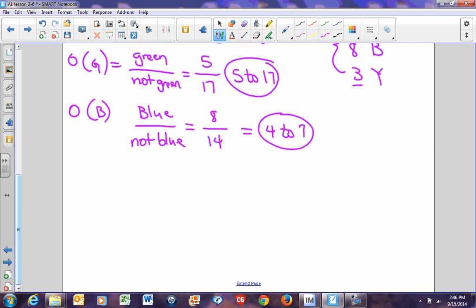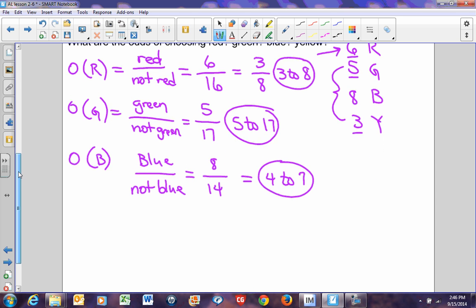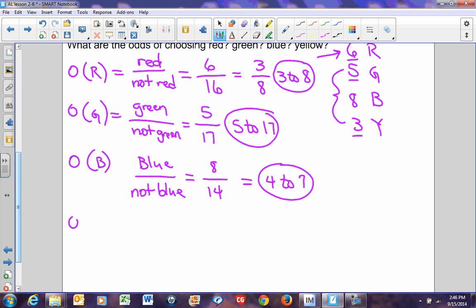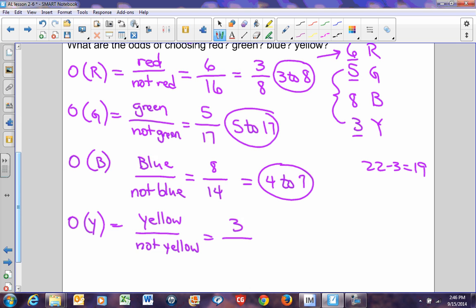And last but not least, what's the odds of getting a yellow? So that would be yellow over not yellow. Marbles that are yellow, 3. Marbles that are not yellow, since I know there's 22, what's 22 minus 3? 19. So there are 19 marbles that are not yellow. So this would be 3 to 19. That's the difference between probability and odds.